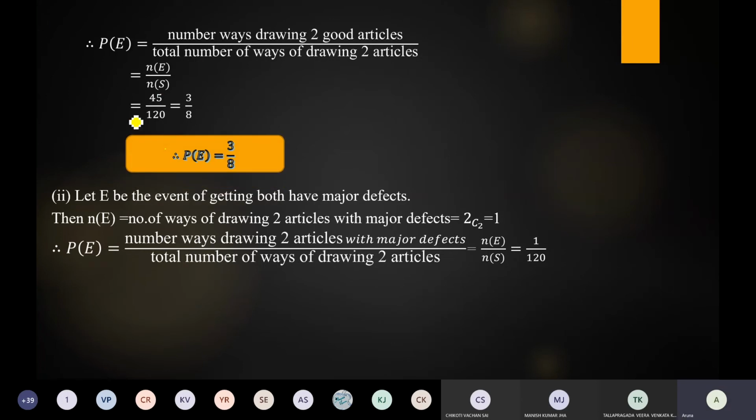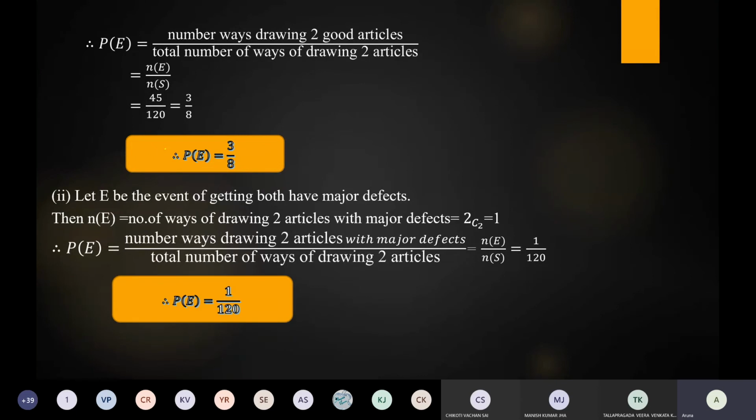Second question: let E be the event of getting both have major defects. Here we have only one way: draw the 2 articles from the 2 major defective articles only. So that is 2C2, a sure event. Given the data, we have 2 major defective articles, and we draw 2 articles which are both major defective, so there is no other possibility. That's why this event is called a sure event, and the probability of a sure event is 1. Applying the probability definition we get 1 by 120. So P of E is equal to 1 by 120.